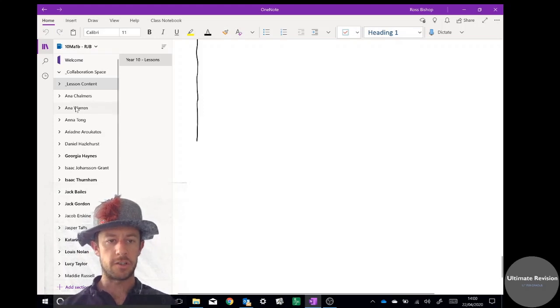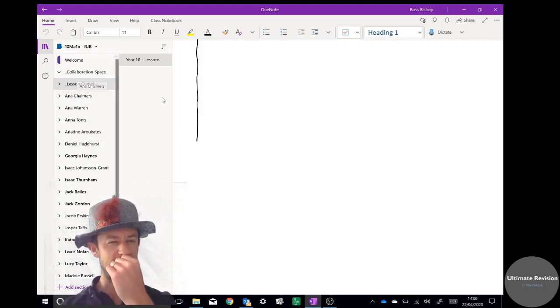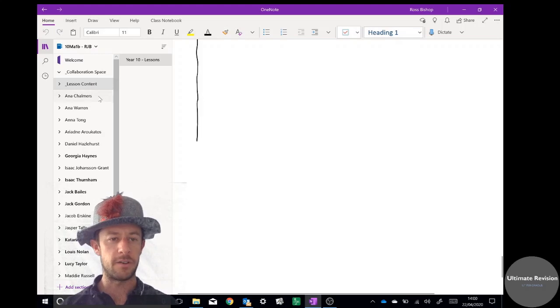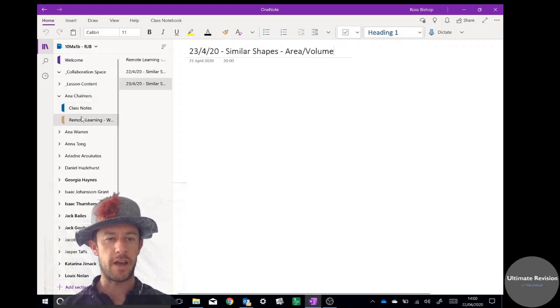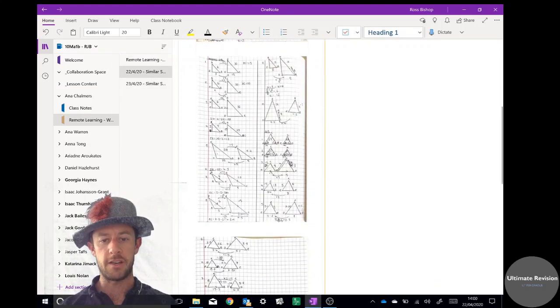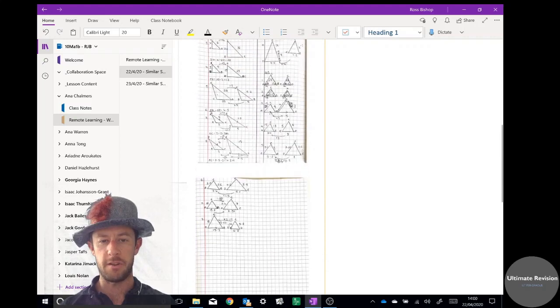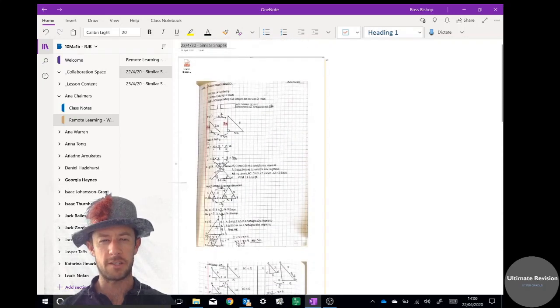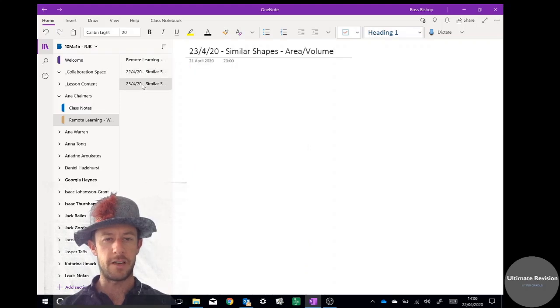I would just like to make a quick note again about where you need to put your work. A lot of you are now putting it in the right place, which is fantastic, but still a few people need to have a look. Now Anna's done it perfectly again. If I go into Anna's page, yesterday was similar shapes, and she's put her work into the similar shapes, and it is absolutely perfect. Expect anything less. Well done, Anna. And then what she would do today, I've created a new page for her today, and that's today's date, similar shapes, area and volume, and she just needs to upload her work into there.